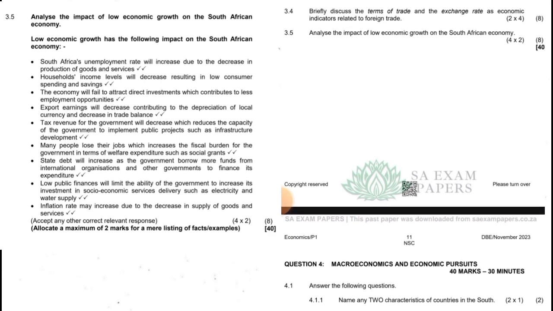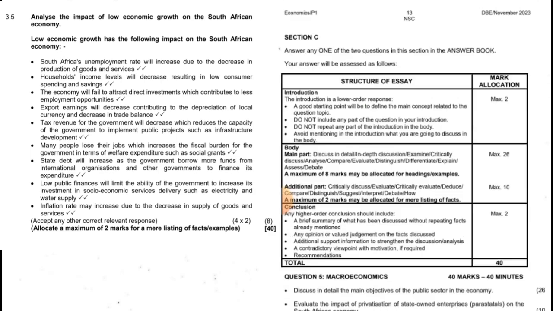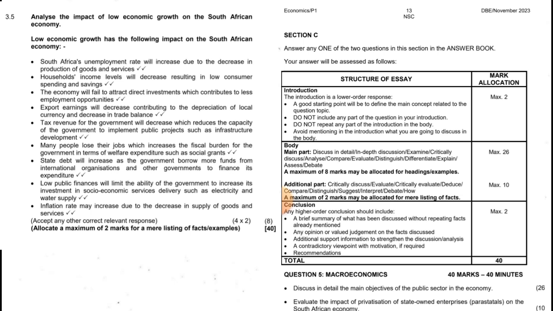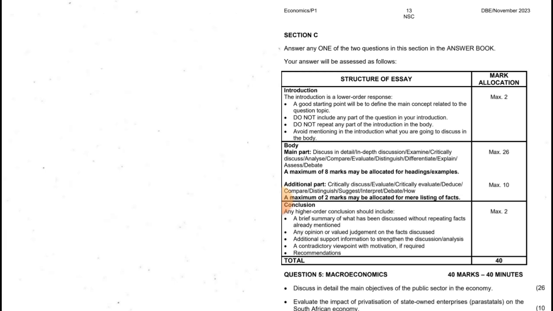Okay, guys. Now we are going to section C, guys. Let's go straight to section C and choose. Section C is the essay. Every one of us knows what an essay is, and we know what we are supposed to do when we are writing an essay.